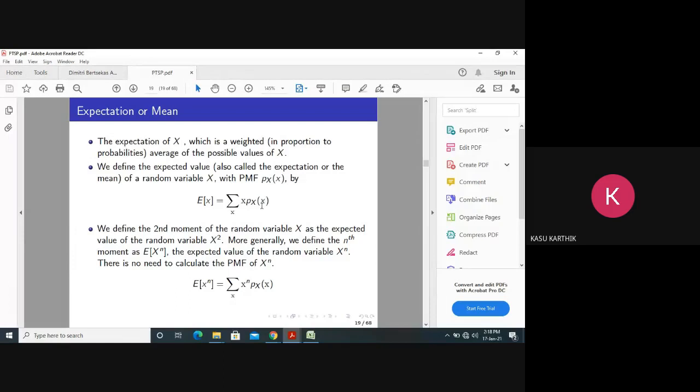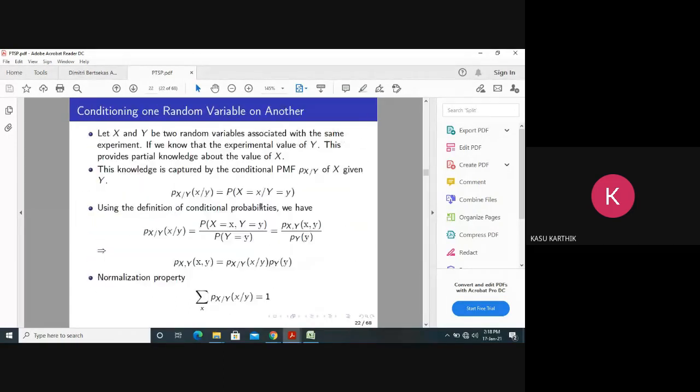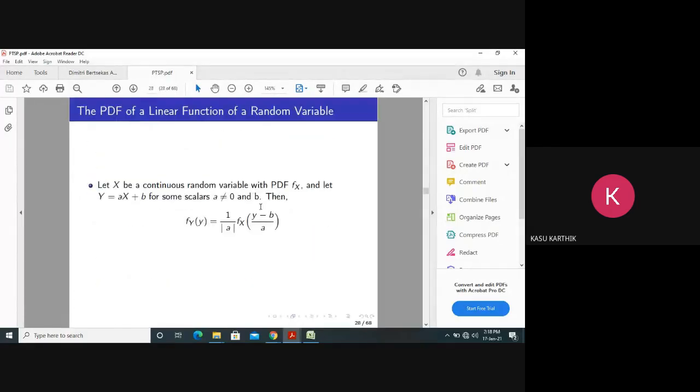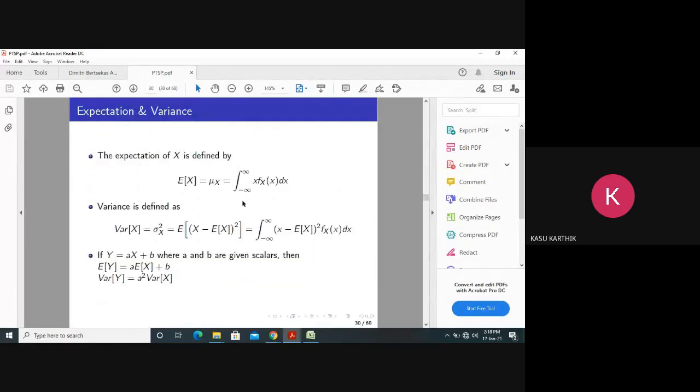What is px of x? Probability mass function. Now we invoke the same formula. The only difference we make is we write integration, from minus infinity to plus infinity, x fx of x dx. What is fx of x? Probability density function. Now all the formulas are similar. The only change we make is we replace summation with integration and PMF with PDF. So these are simple formulas. This is a very, very important formula.